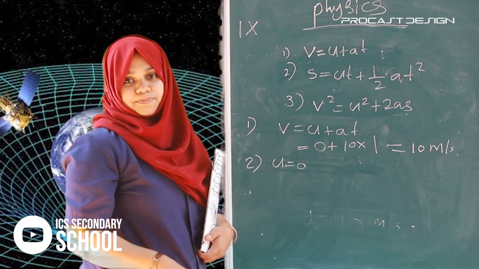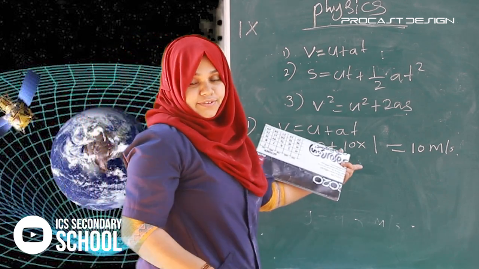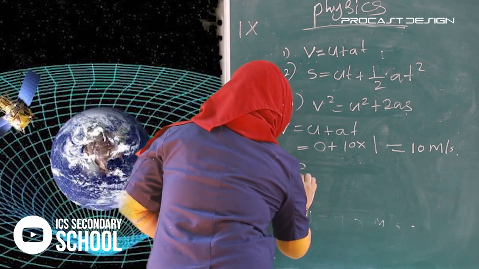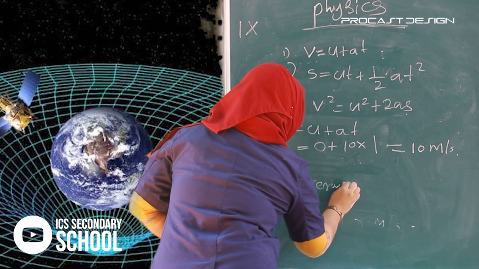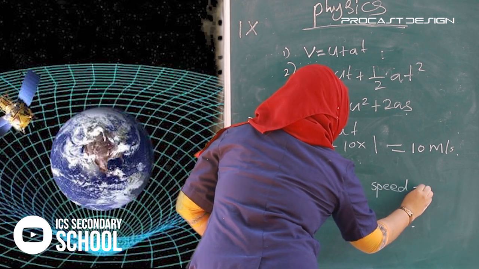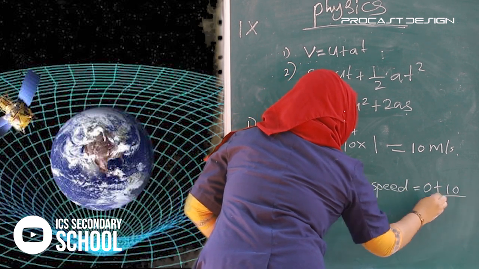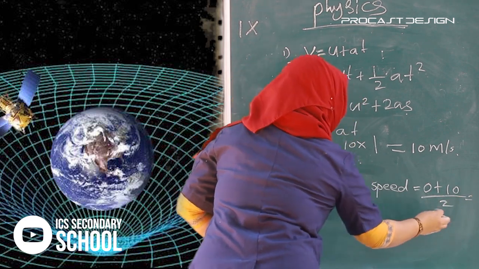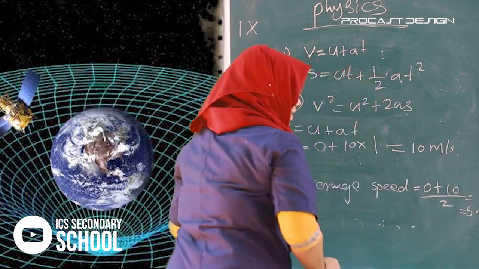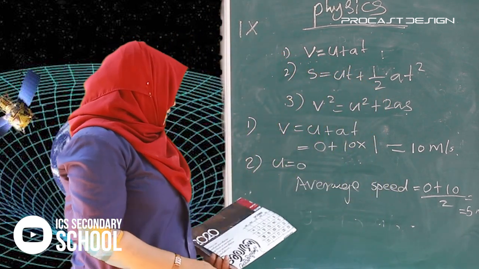The average speed is 0 plus 10 divided by 2. What is that? Yes, 5 meter per second. That is the average speed.